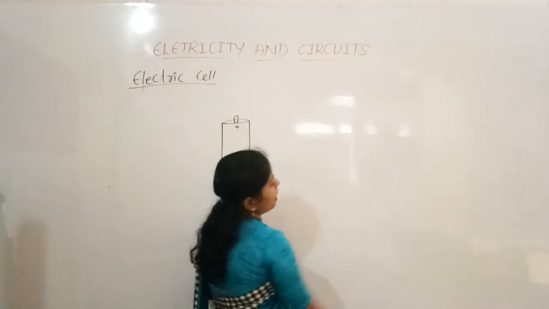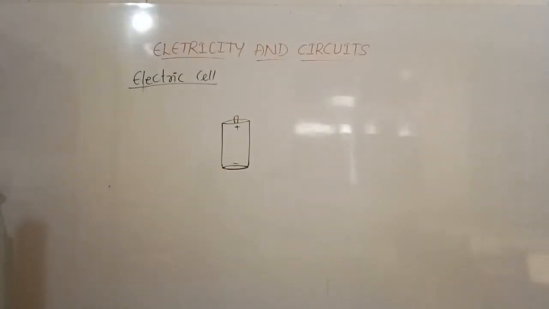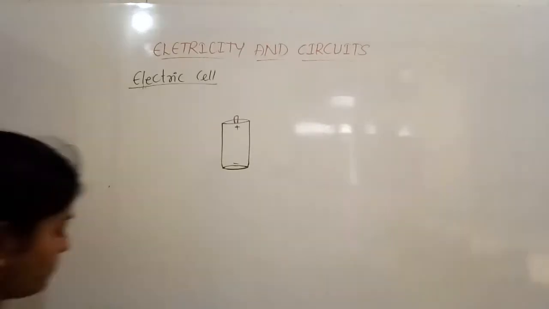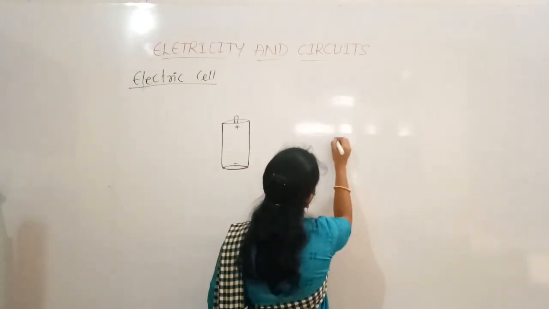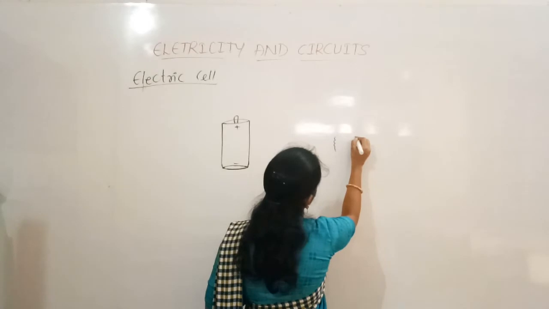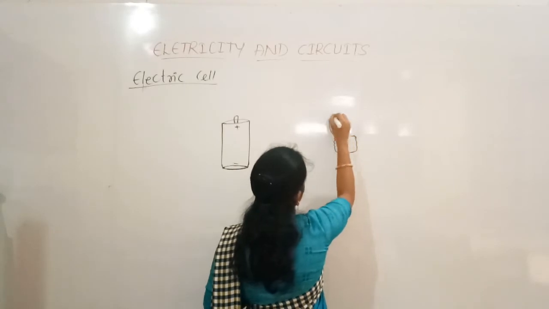So the bulbs will be like this. I will draw the diagram of the torch bulb. So the torch bulb will be like this.